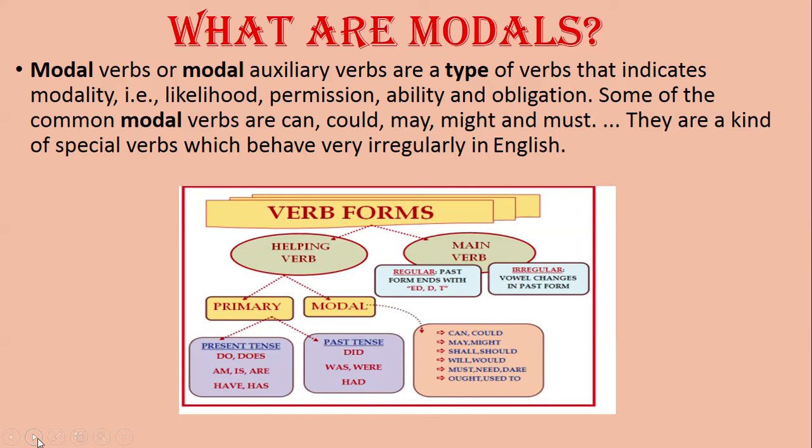It is main verb. So, we all know main verbs like eat, drink, run, sleep. These all are main verbs and they are regular verbs and irregular verbs. Regular verbs means that end with ed, d or t: sent, cooked, played, like that. And irregular verbs have vowel changes in past form.